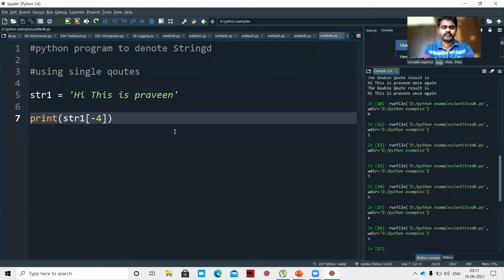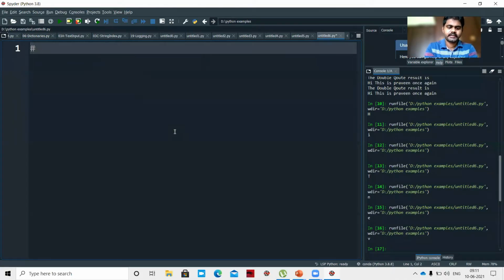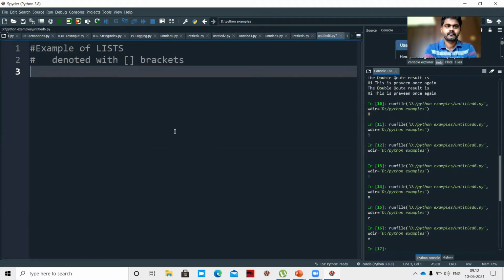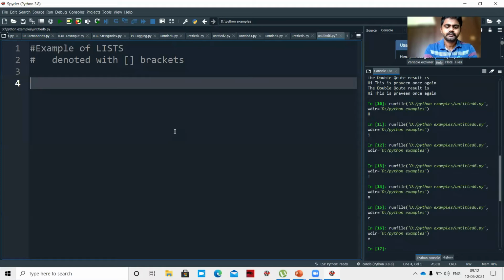So I will show an example of a list, denoted with square brackets. Let's take an example: list_1 equal to, in square brackets, I can take the same data type or different data types.